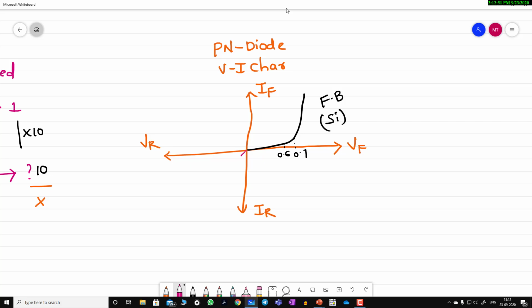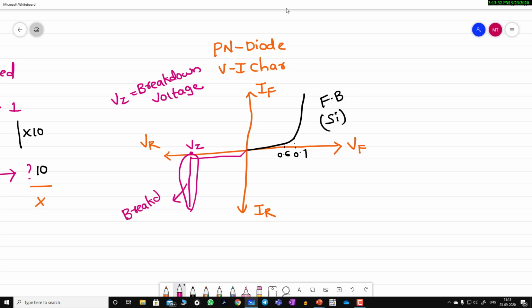There exists a small amount of minority current which will be constant for a certain amount of voltage, and when the point Vz is reached, it enters into the region called breakdown. This point is the breakdown point, and Vz can be considered as the breakdown voltage. What is meant by breakdown voltage? At this point there exists a huge amount of current. This region can be considered as the breakdown region.